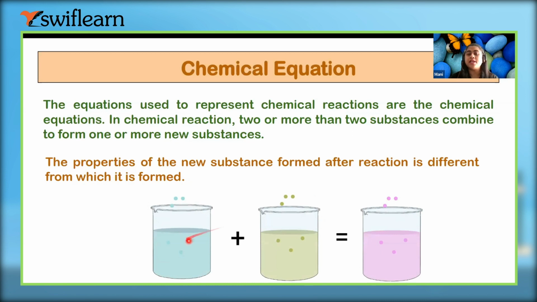So in this image they want to show you the same thing: you can see the blue liquid here, and a green liquid here. When we mix these two, it is converting into a pink substance. ये कुछ अलग ही चल रहा है इसका मतलब, है ना? So maybe it has some different qualities than these two.